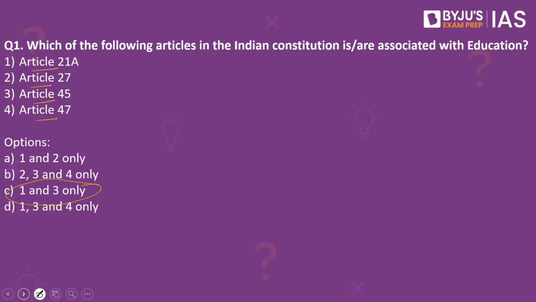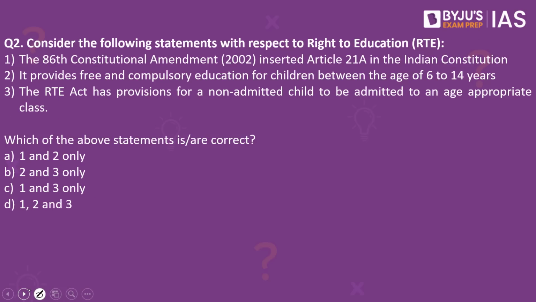Now let's look into the next practice question. Consider the following statements with respect to right to education. The 86th Constitutional Amendment inserted Article 21A in the Indian Constitution. It provides free and compulsory education for children between the age of 6 to 14 years. The RTE Act has provisions for a non-admitted child to be admitted to an age-appropriate class. Which of the above statements are correct? The answer to this is 1, 2 and 3.